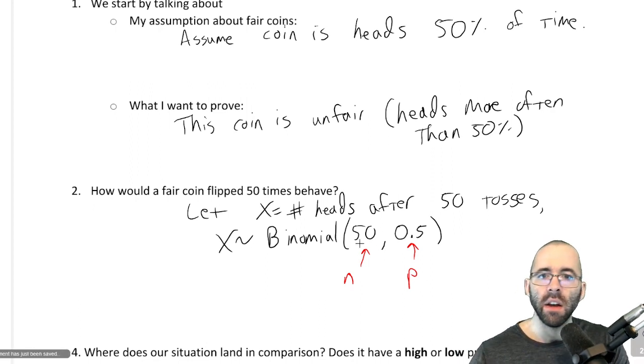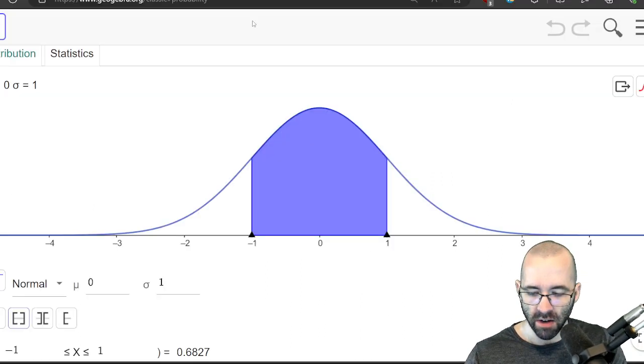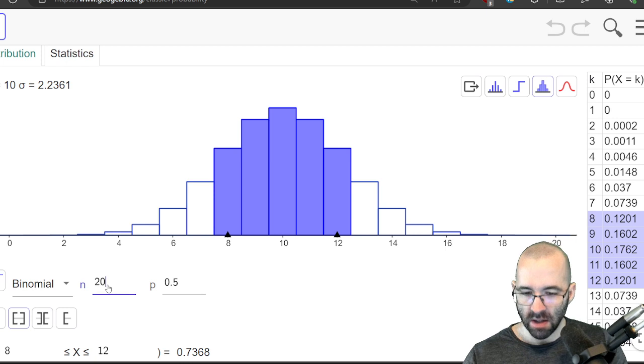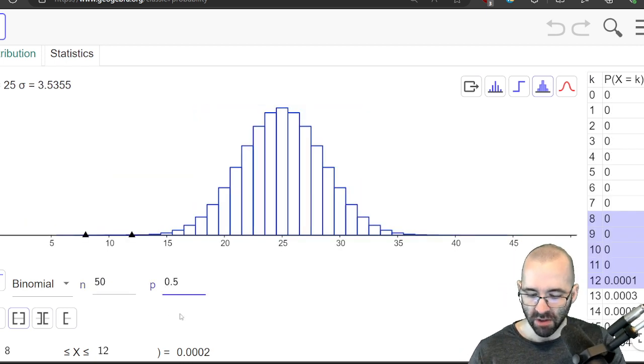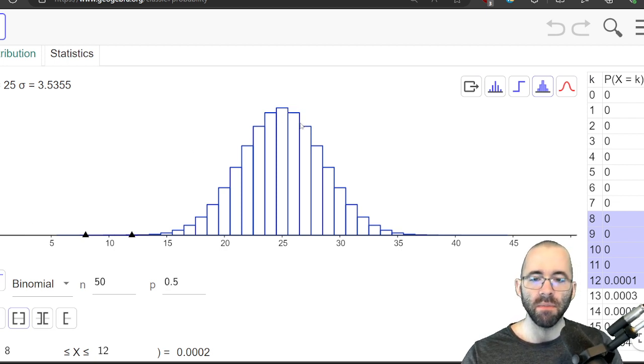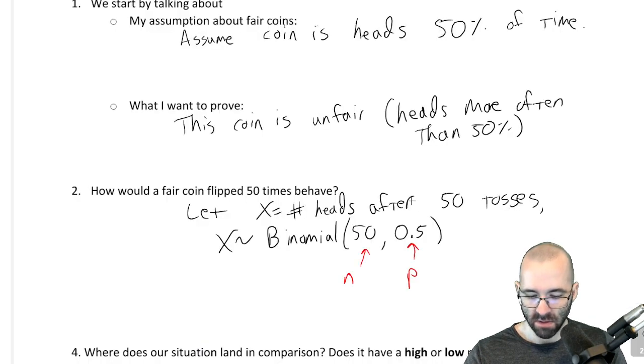So let's look at that. Okay, let's see how this coin should work if it's fair. So we go over to see our binomial. We're flipping 50 coins. Each one is a 50% chance. So yeah, this makes sense. We would expect 25 heads. But it would not be unreasonable to get 26 or 24, slightly less likely to get 27. And of course, it'd be almost impossible to get 0 heads out of 50. So this is how a fair coin behaves. That was step 2. Step 2 was how would a fair coin behave.